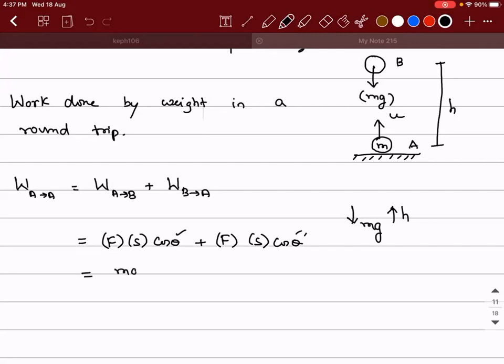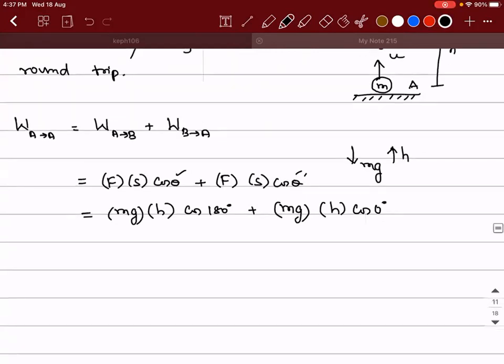So force is mg, displacement is h into cos of, you guys tell me, 180 degrees, plus here again the force is mg, the displacement is h, and here it is going to be cos of 0 degrees. So this will be minus mgh plus mgh, which is going to give you a 0.